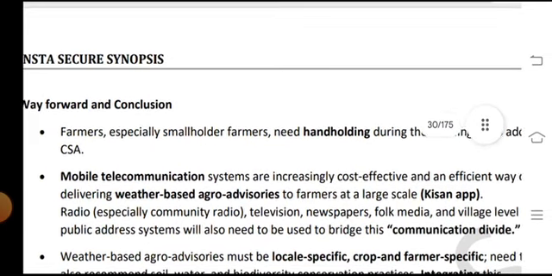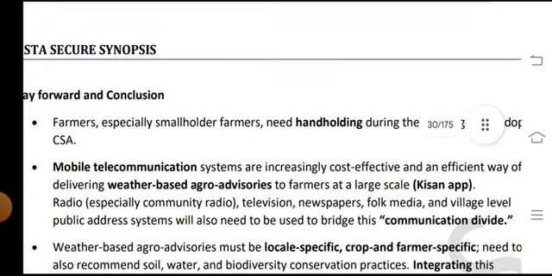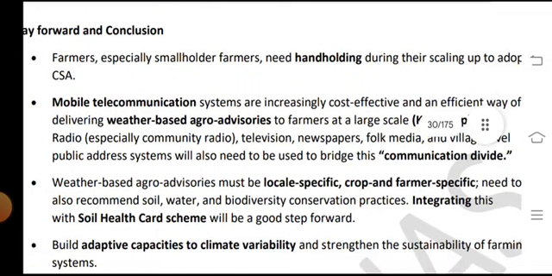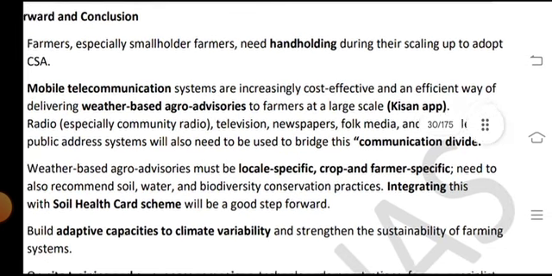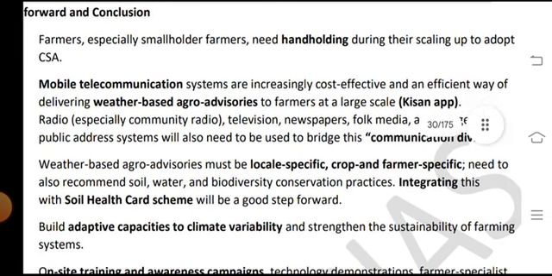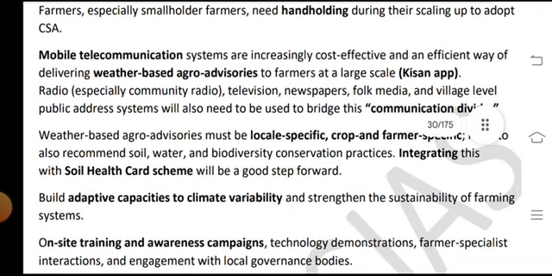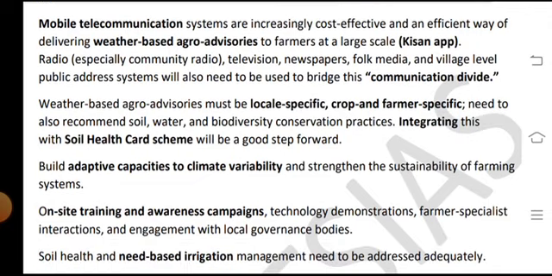Way forward and the conclusions: farmers, especially the smallholders, need hand-holding during their scaling up to adopt CSA. Mobile telecommunication systems are an increasingly cost-effective and efficient way of delivering weather and best agro advisories to the farmers at large scale.